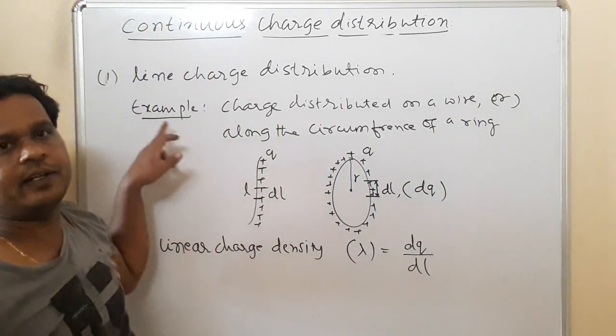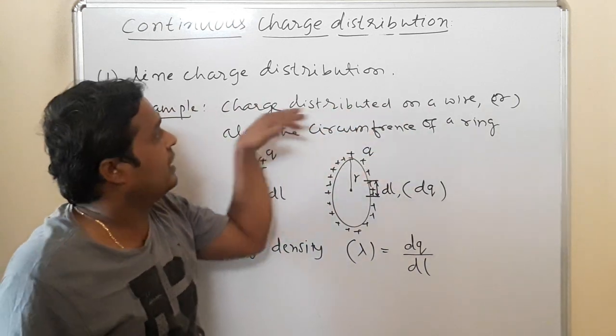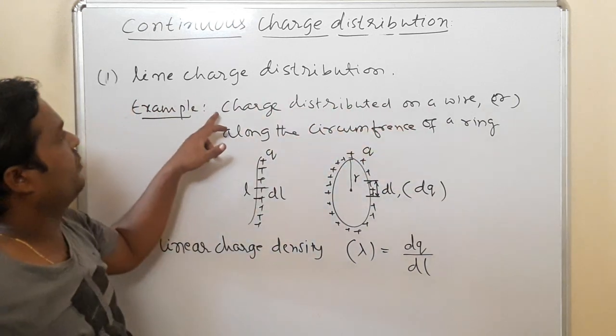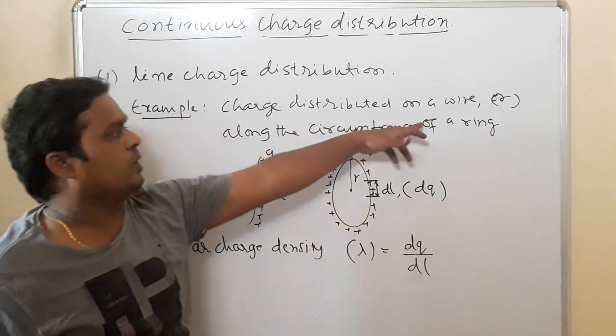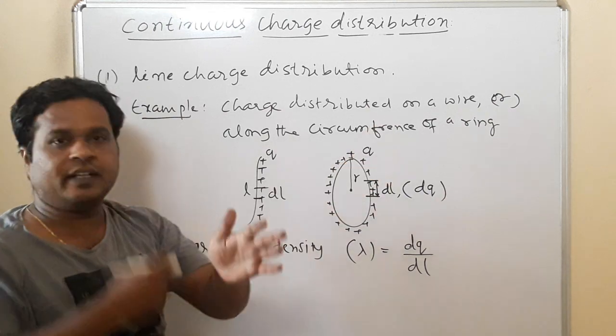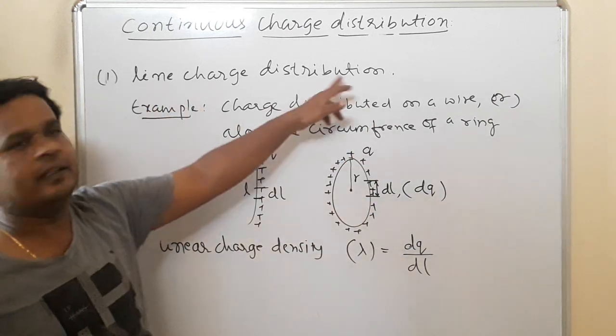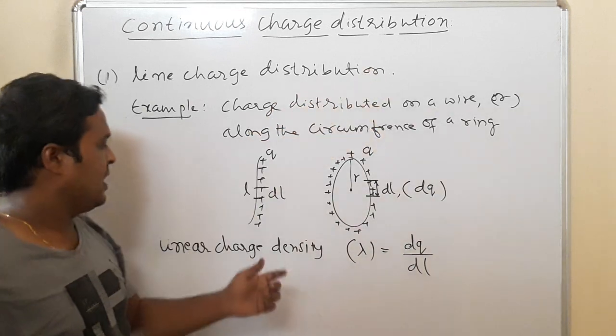So what is line charge distribution? Charge is distributed along the length, along the line, for example on a wire or on the circumference of a ring. If charge is distributed along the length, it is called linear charge distribution.